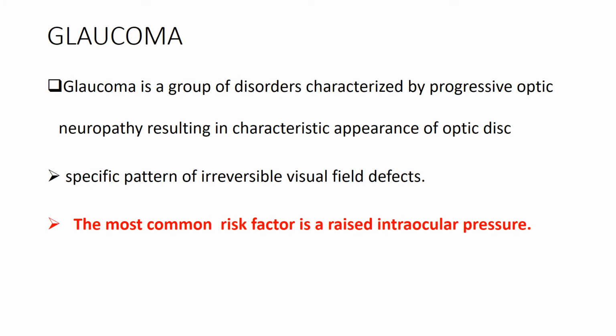Coming to glaucoma, even though we have different definitions, the most significant factor associated with the term glaucoma is progressive optic neuropathy, which results in irreversible visual field defect, and this condition is almost always associated with a raised intraocular pressure. So reduction of this raised intraocular pressure is the key element in the management of glaucoma.